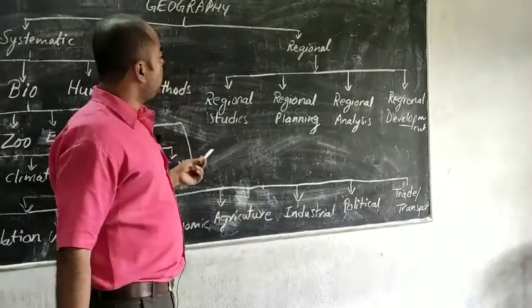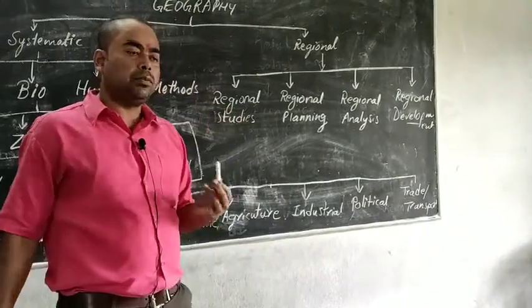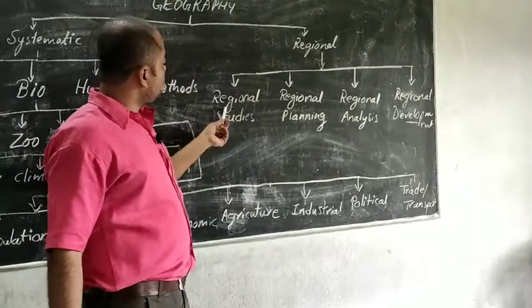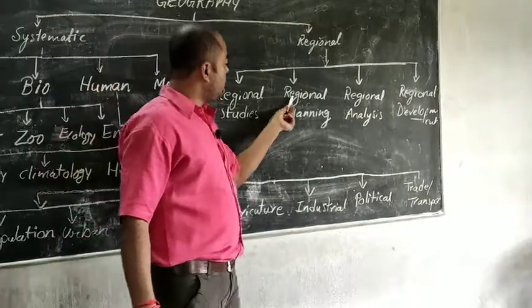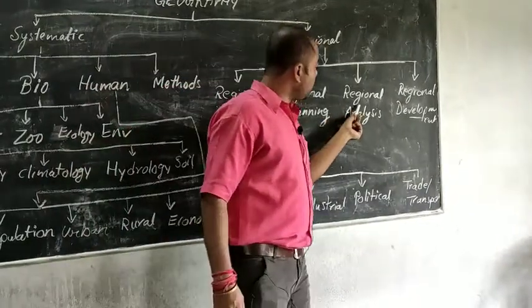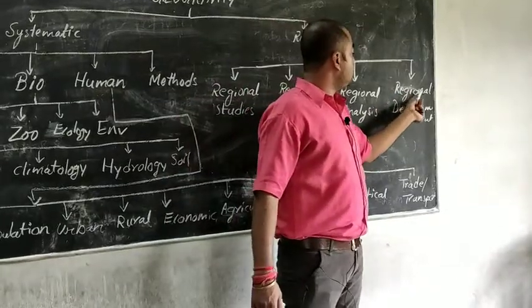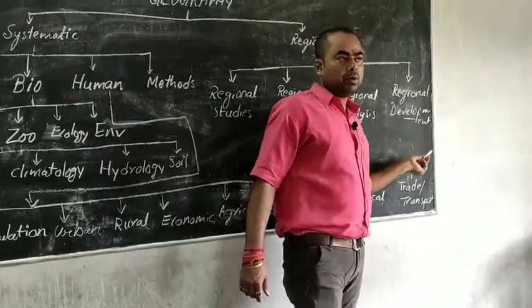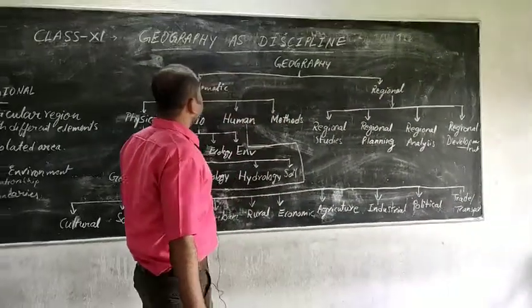Regional geography generally has four main parts. As I told you, it is based upon a particular region. So it is done on the basis of regional studies, regional planning, regional analysis after planning, and after planning, regional development, development of any particular area. So these are the main branches of geography.